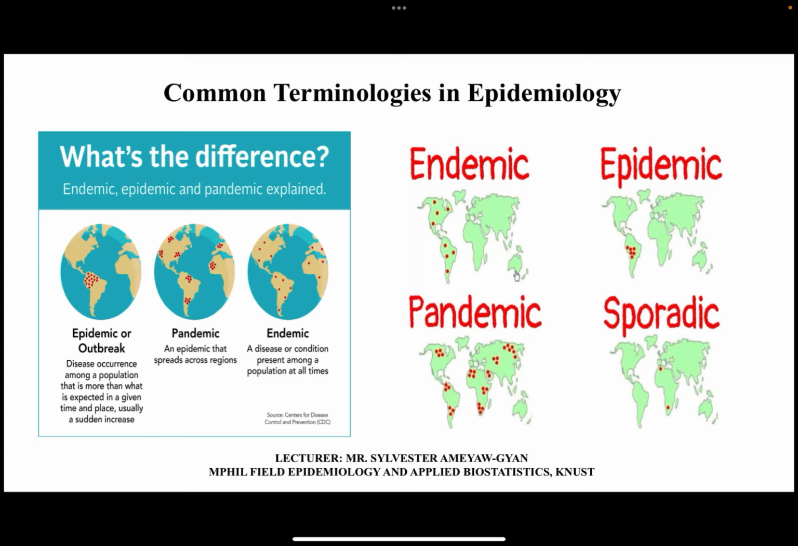So if you are looking at a sudden increase in disease cases above what is normally expected, when you are talking of a particular region, multiple districts, multiple cities, then we are talking about an epidemic. But when you are looking at a localized increase in cases, usually limited to a small area or a